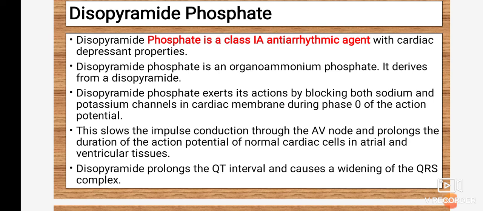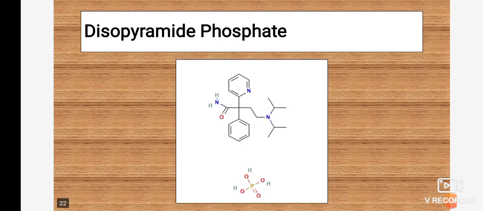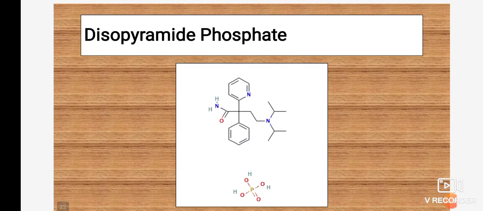It prolongs the QT interval and causes widening of the QRS complex. This is the structure of disopyramide phosphate, similar to disopyramide, just converted into its phosphate form for the enhancement of activities. Mainly potency, bioavailability, and different pharmacokinetic properties are enhanced due to the conversion of the drug into its phosphate form.